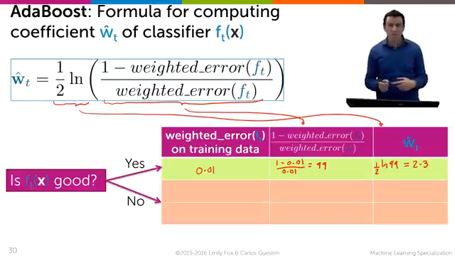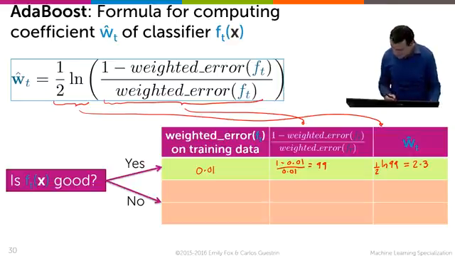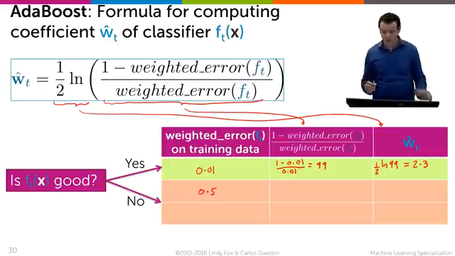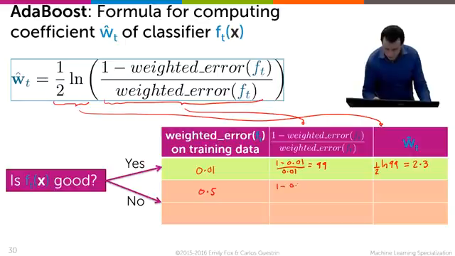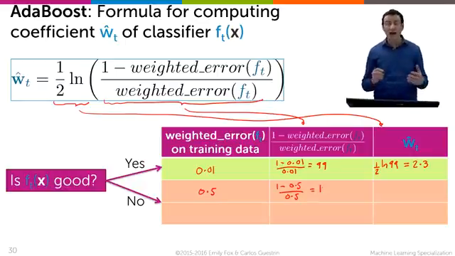Now, let's see what happens if we output a random classifier. As we said, a random classifier has weighted error of 0.5. It's not something to be trusted. If you plug this in, 1 minus 0.5 divided by 0.5 yields the magic number 1. And if you look at half of log of 1, what's log of 1?